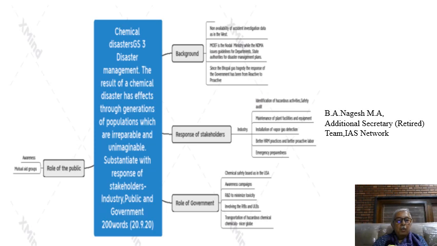Finally, we spoke of the role of the public, what role the public should play, how they should be made aware. Then mutual aid groups, that is the public helping the industry and helping the government in disaster management. But again, as I told you, the role of rehabilitation will be that of the government. So this is how an answer to this particular question has to be analyzed for 200 words.